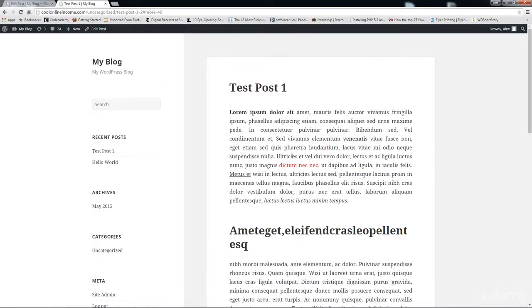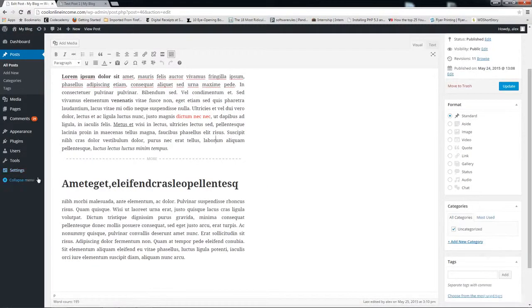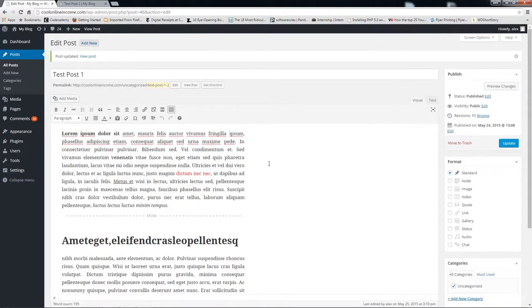So that's pretty much all you need to know about adding and formatting text. It's also the same thing for pages as well, so you can feel free to play around with pages as well. You can change the color, underline text, make text bold. It's more or less the same thing. And also, again, you can align text to the left or to the right. Everything is pretty much here for you to play around with. So thank you for watching, and I will see you in the next class.